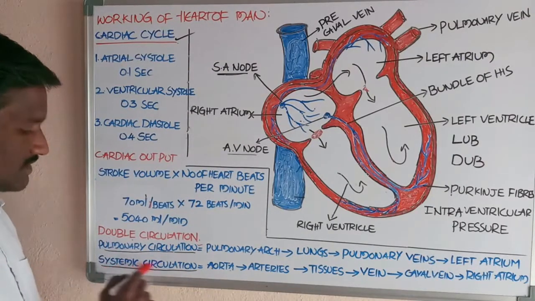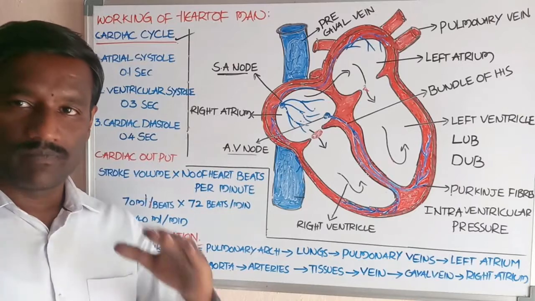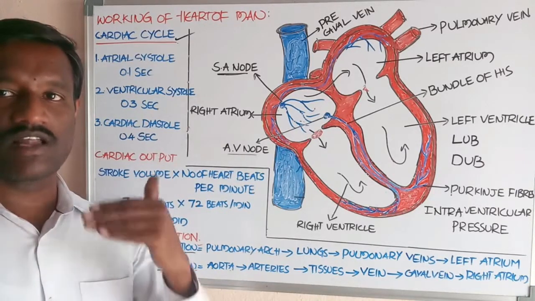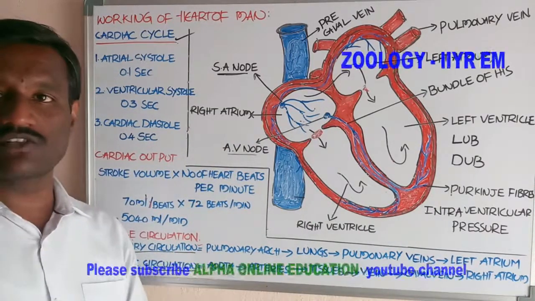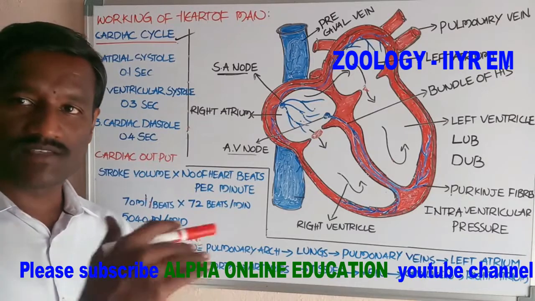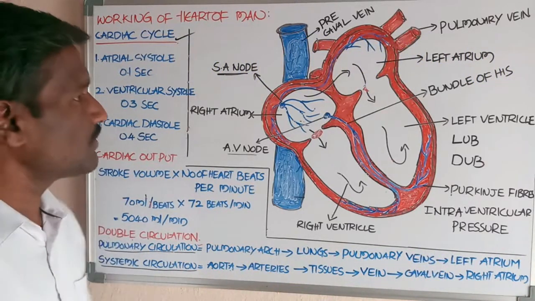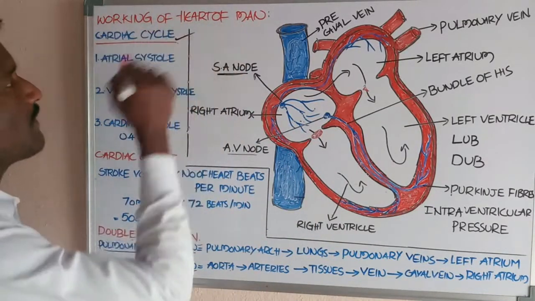This is called systemic circulation, also called greater circulation, and pulmonary circulation is also called lesser circulation.